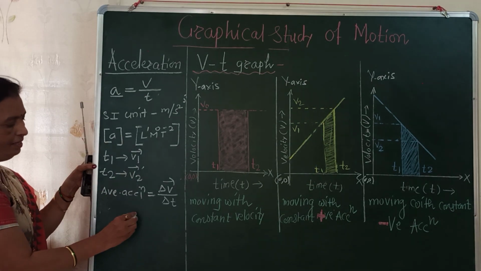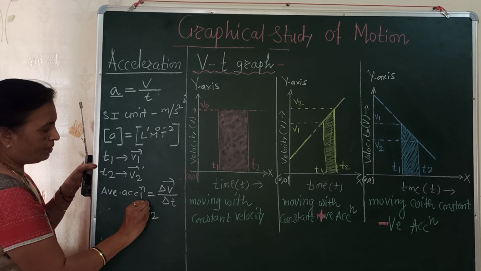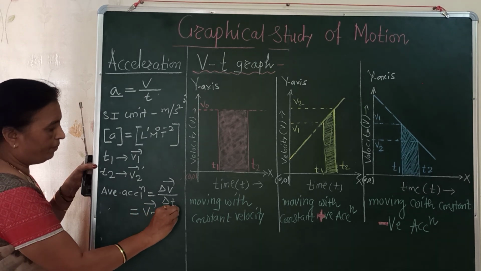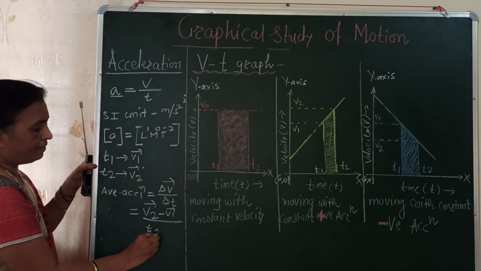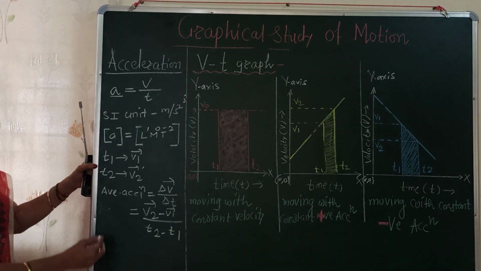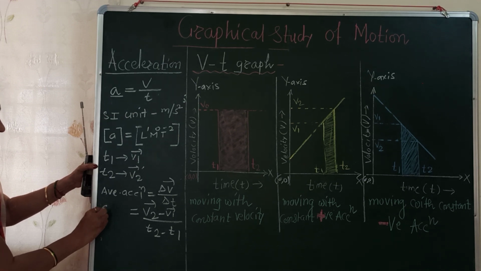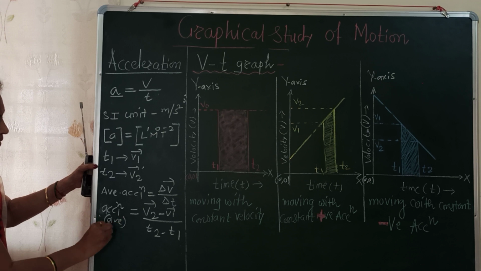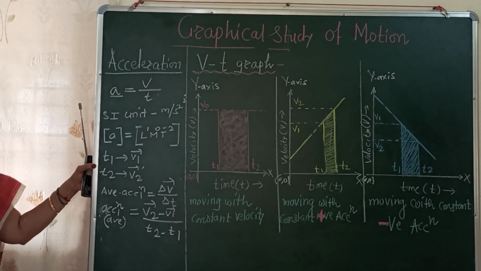Change in velocity is final minus initial velocity, v2 minus v1, and the time interval is t2 minus t1. So average acceleration is equal to v2 minus v1 divided by t2 minus t1.